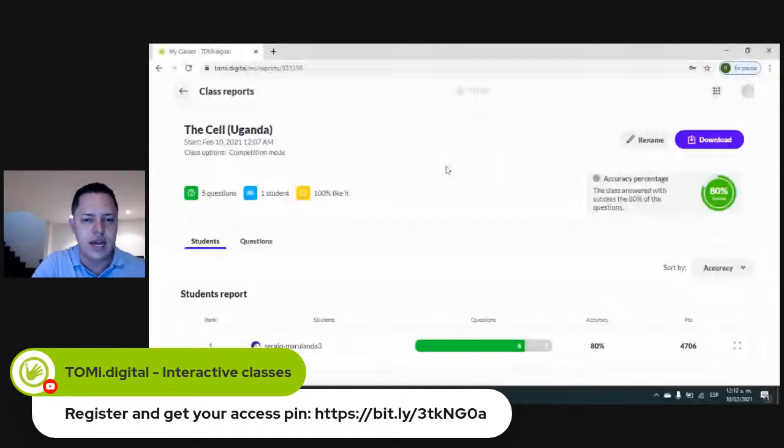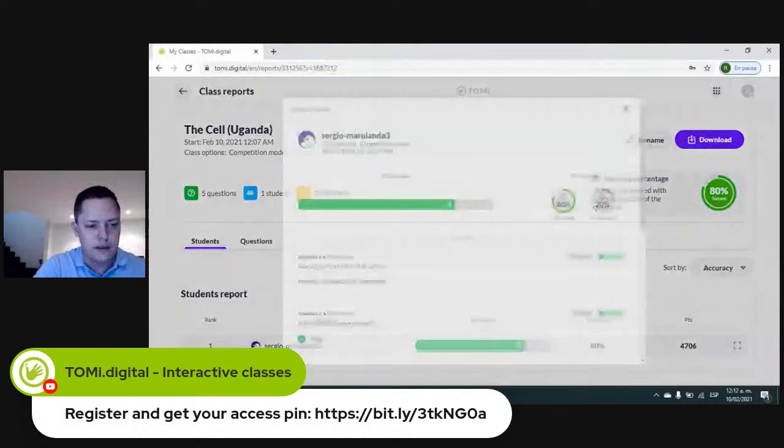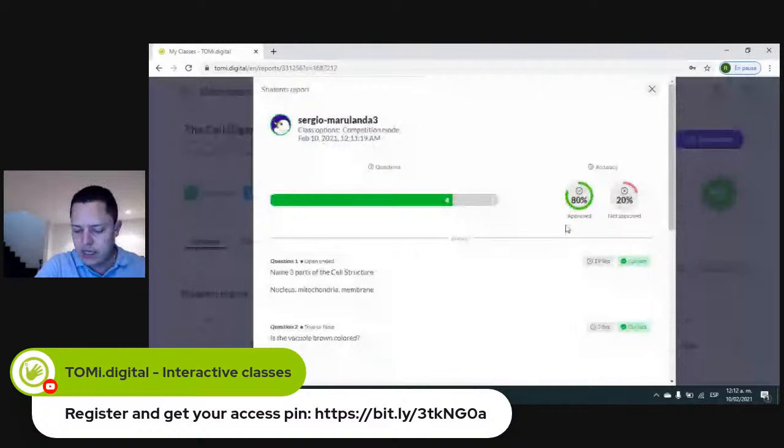So right here, all the information that we have is from one of the students that connected, Sergio Marulanda. And right here, we can see the accuracy percentage, which is 80% approved, 20% not approved. And I can look into each of the questions. So I as a teacher can determine if maybe the questions were not well created, or if they're too difficult, or too easy. So I can play with that and then edit my class.